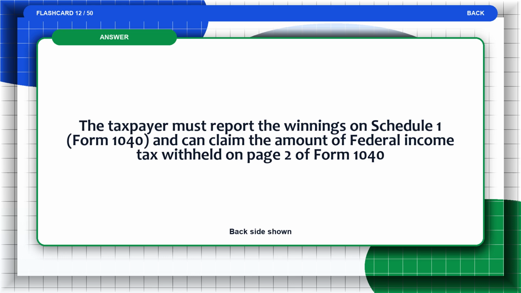The answer is, the taxpayer must report the winnings on Schedule 1 Form 1040 and can claim the amount of federal income tax withheld on page 2 of Form 1040.